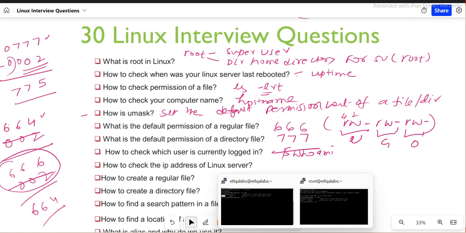How to check the IP address of a Linux server? There are two ways you can check. One command is ip addr. Another command is ifconfig, guys. Those are the two commands that you can use.